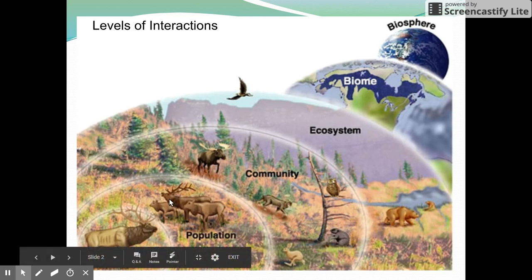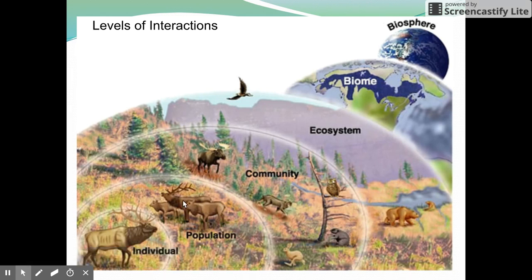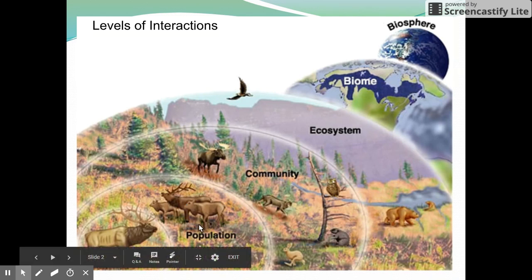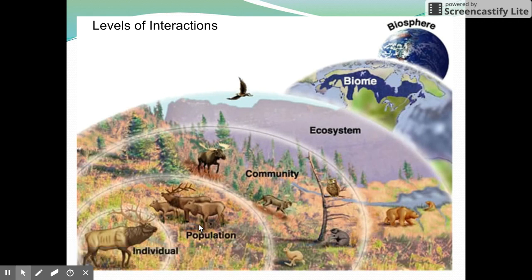The next one is the population. So a population is all of the organisms of that same species living in that area. So this would be a single herd of what we see here, which is elk. And we would track how that population of elk interacts with their environment.